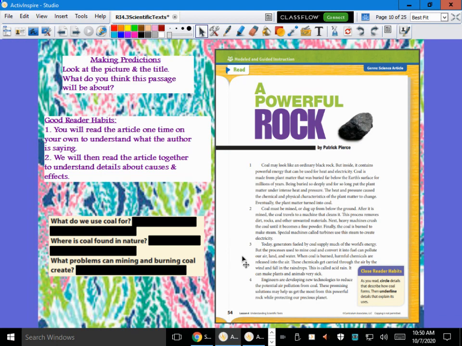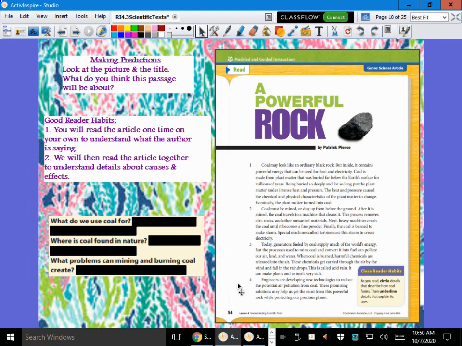But the processes used to mine coal and convert it into fuel can pollute our air, land, and water. When coal is burned, harmful chemicals are released into the air. These chemicals get carried through the air by the wind and fall in the raindrops. This is called acid rain. It can make plants and animals very sick.